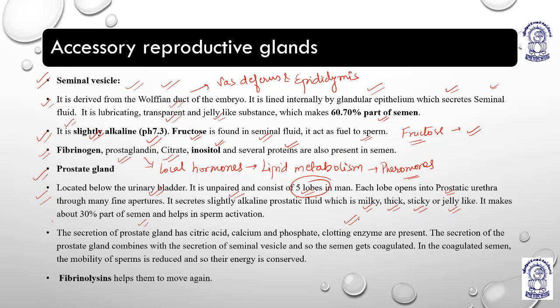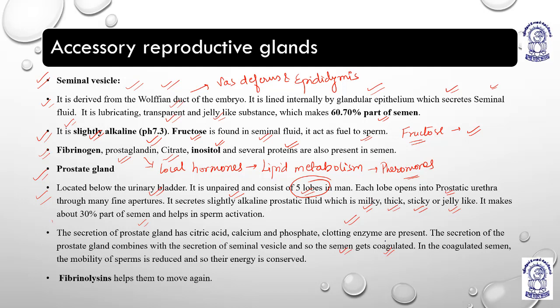Okay, the secretion of prostate gland combines with the secretion of seminal vesicle. Now both the secretions merge. Now what will happen? Just look. The secretion of prostate gland combines with the secretion of seminal vesicle and the semen gets coagulated. Why is the coagulation happening?